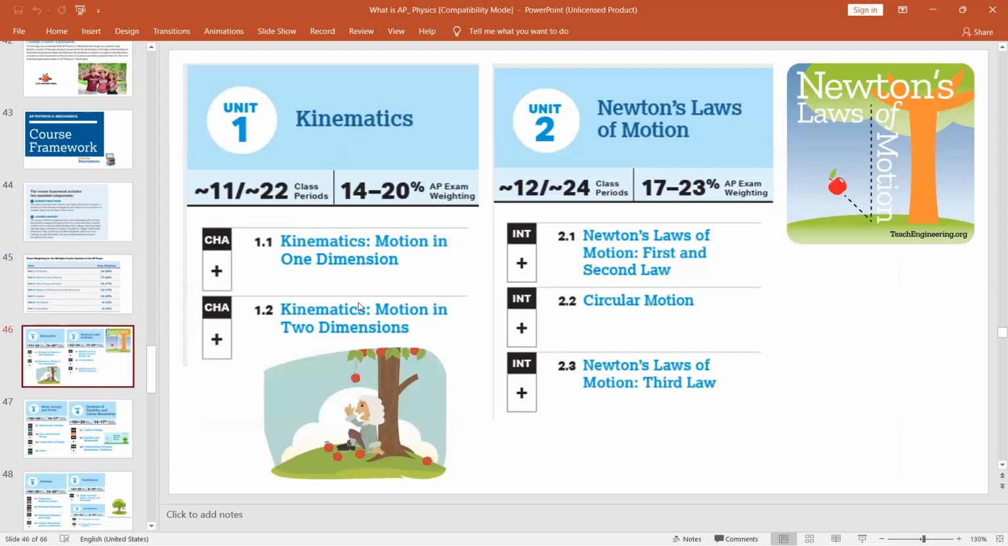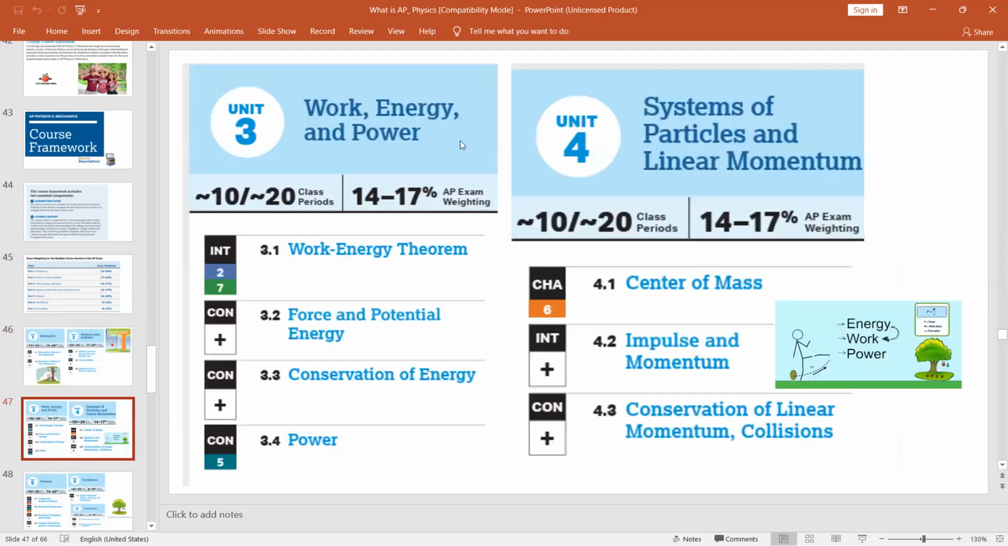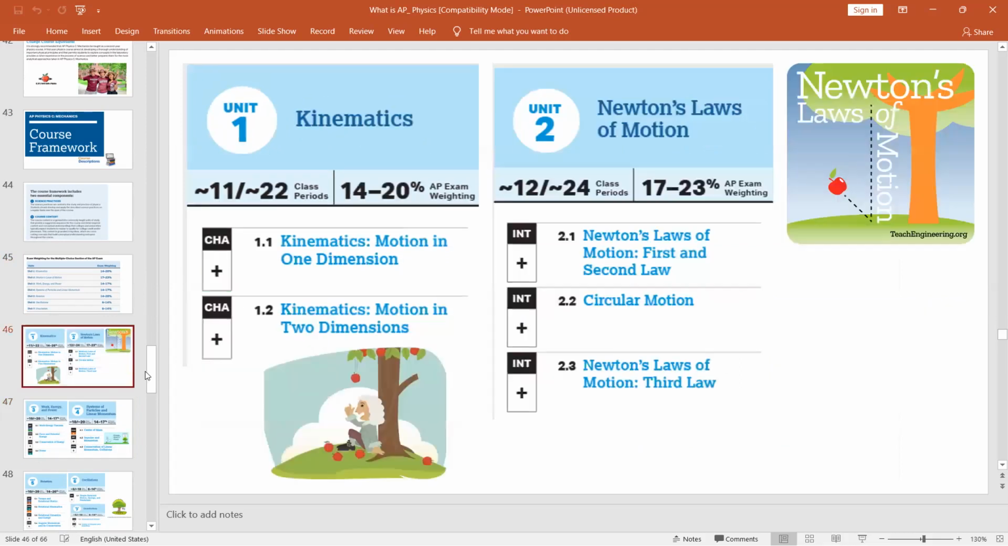Unit 1 kinematics, it has 2 parts. Newton's laws of motion, it has 3 parts. Work, power, energy, you have 4 parts. System of particles, linear momentum, you have 3 parts.